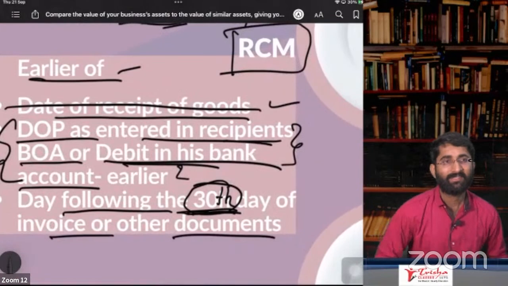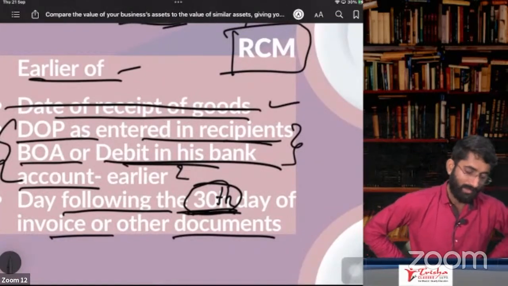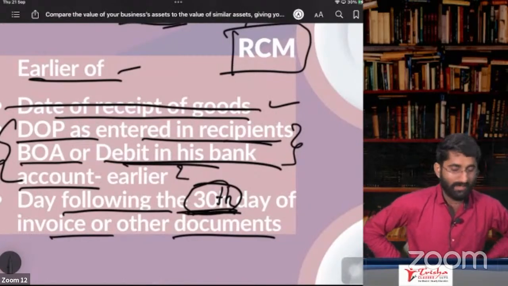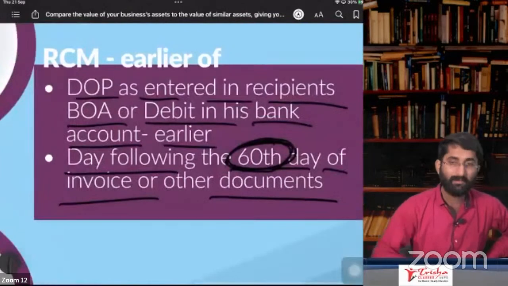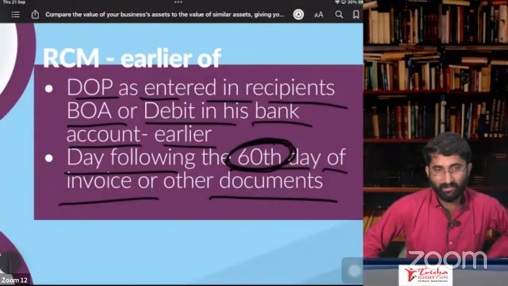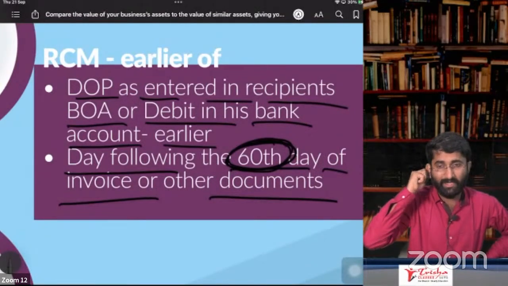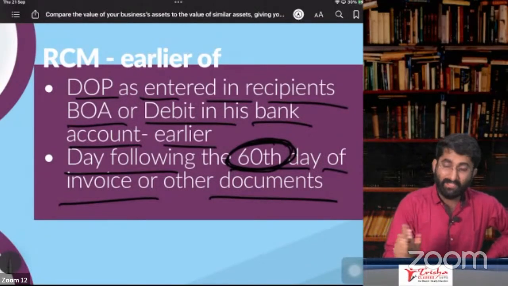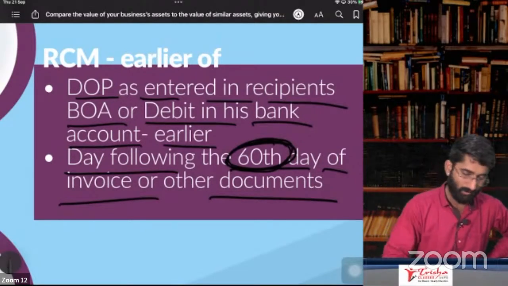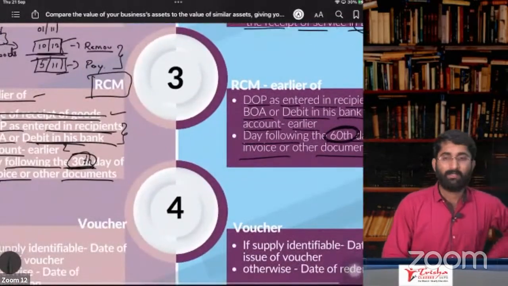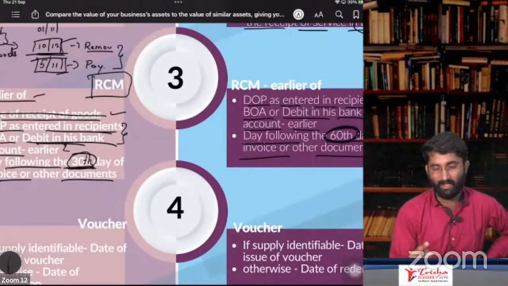So here, that is earlier of date of receipt of the goods, date of payment, or day following the 30th day. That is in case of RCM goods. And here, RCM in case of services: date of payment as entered in the recipient's books, that is date of payment, or 60th day following the date of invoice. This is section number 12, subsection 3, and section number 13, subsection 3.